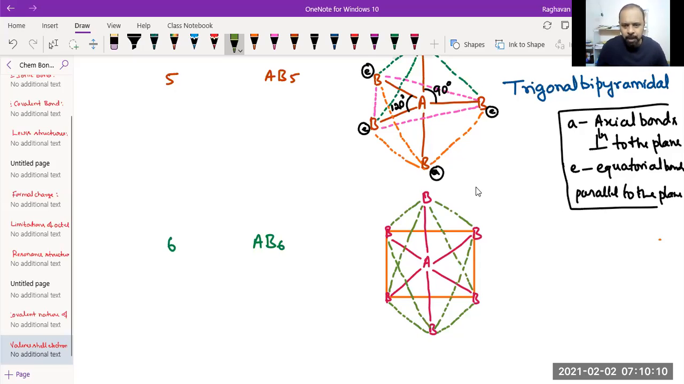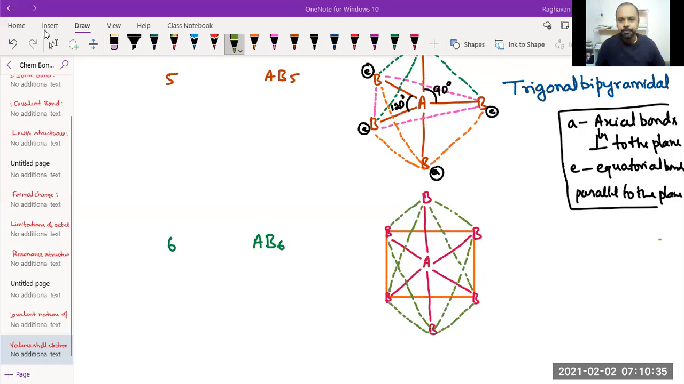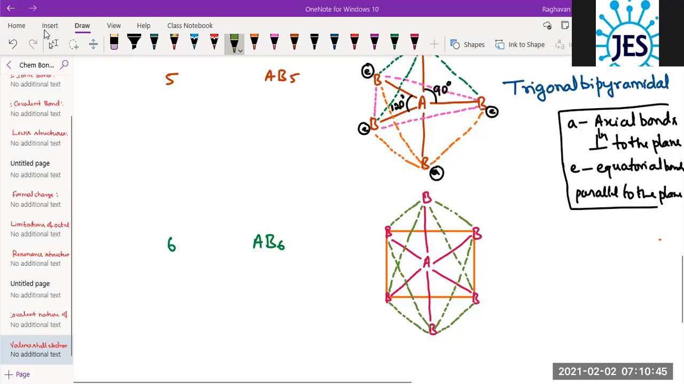Now, if you see the pyramid above this square plane, how many faces are there for the pyramid above? Can you tell me? No idea? What to do? I'll just take a book and explain it to you. One second.